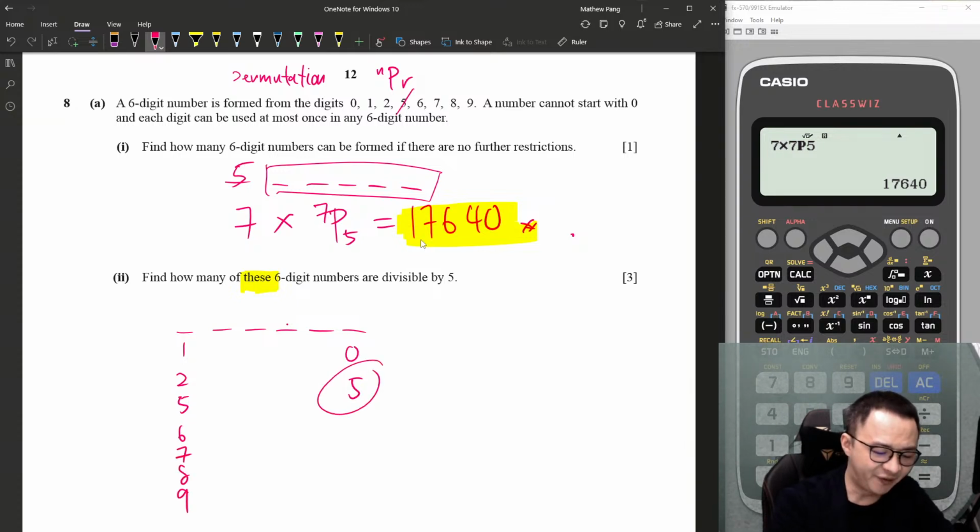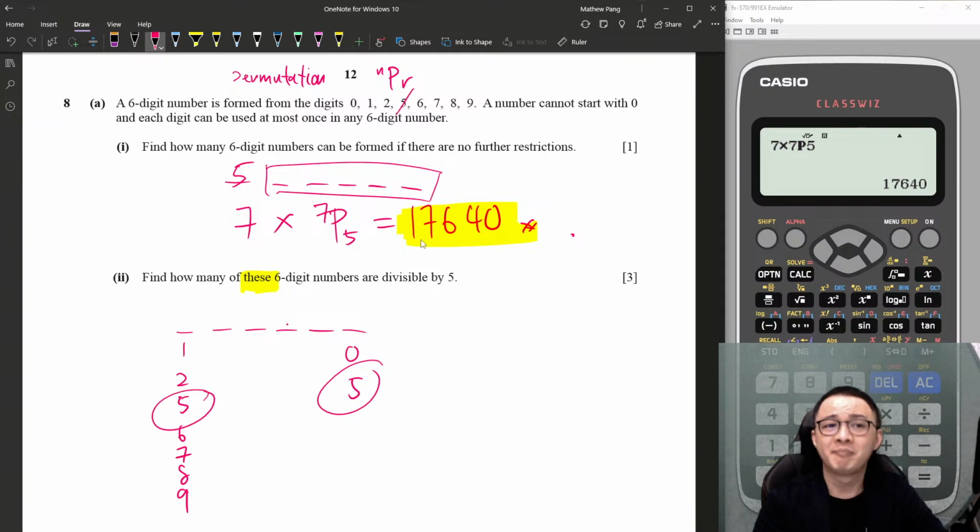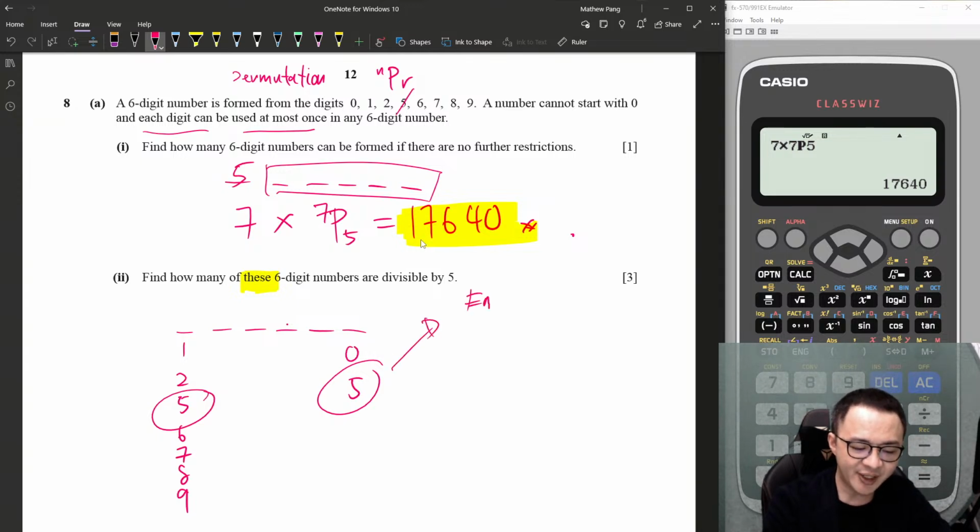So do you see my 5 repeat already? The question says each digit at most once in any 6-digit number. So each digit can only be used once. Repeat already, I will separate them into 2 different cases. The first case I will say is end with 0. So if it ends with 0, then it's very easy.